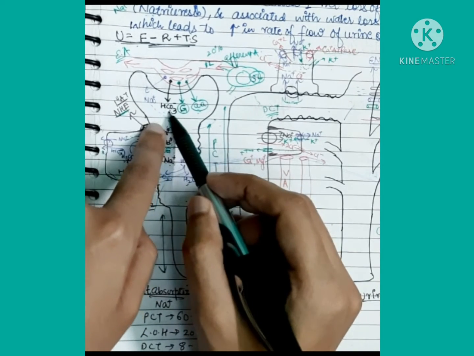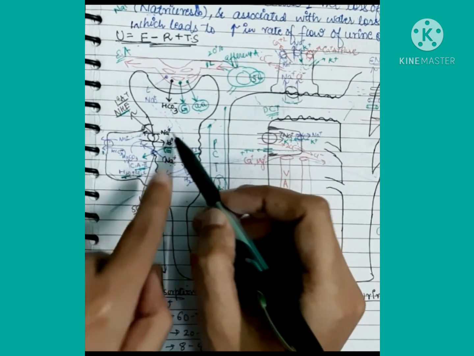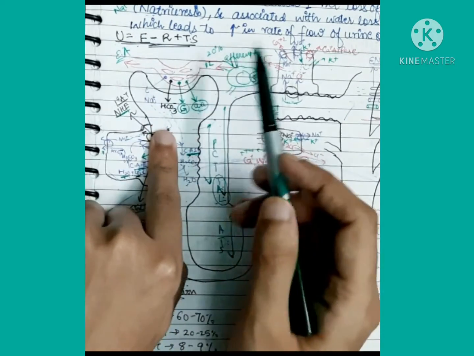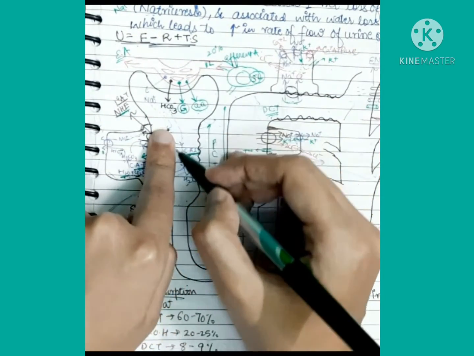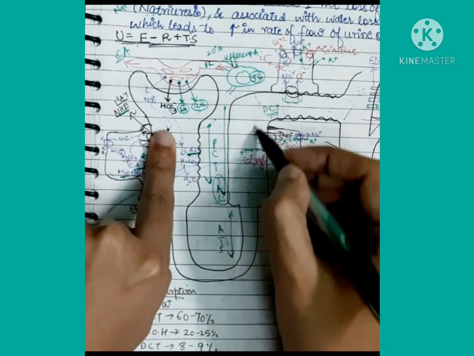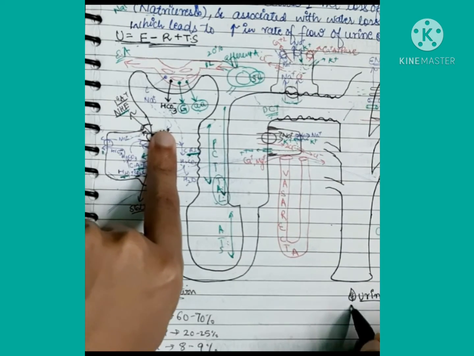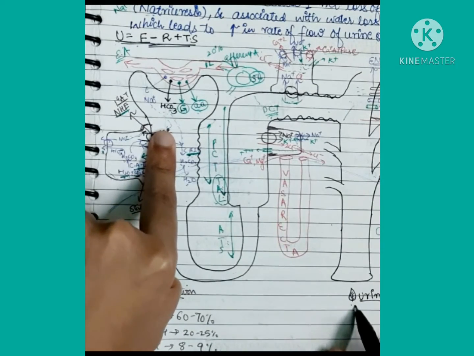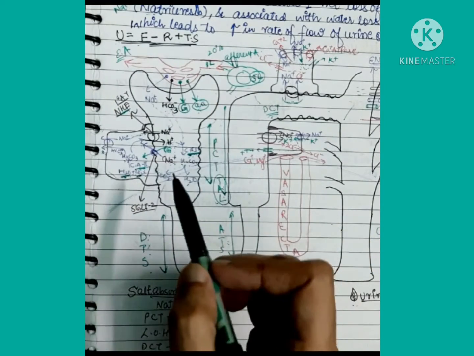So sodium and bicarbonate have to mix with H plus, but this process is not happening, and sodium has to go inside, and this process is also not happening. So the second way which remains for the sodium and bicarbonate is to be excreted as it is. Sodium and bicarbonate will be excreted as it is from the tubules and come into the urine. So what we are understanding is diuretics, which means it has come into the urine, which means diuresis has occurred. So this is the basic understanding of carbonic anhydrase inhibitor.